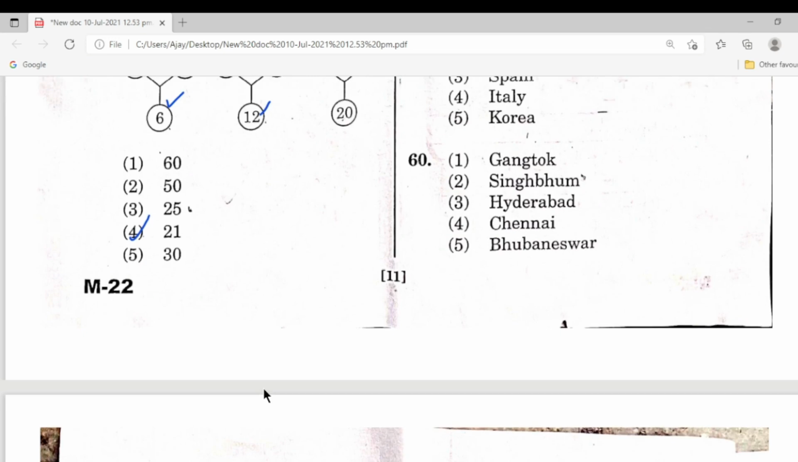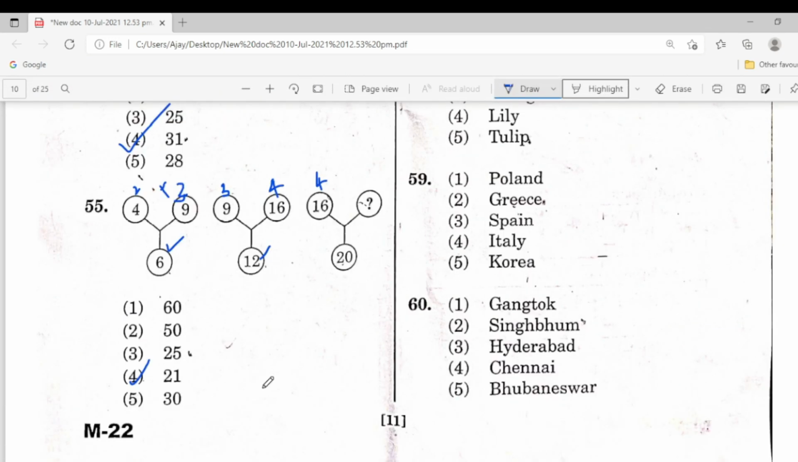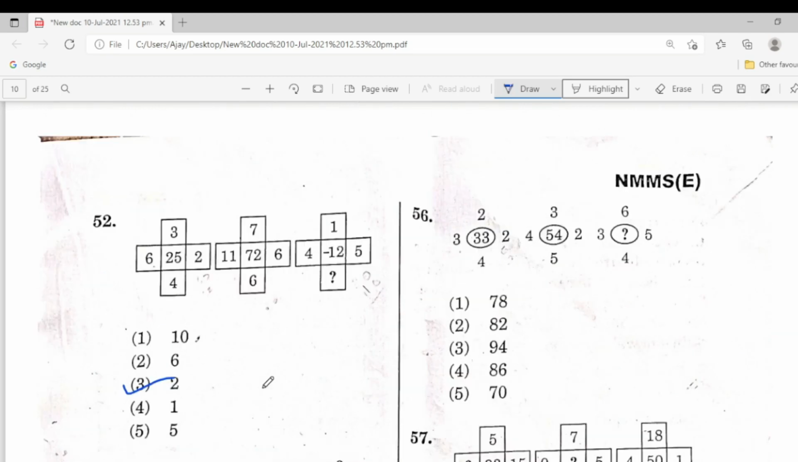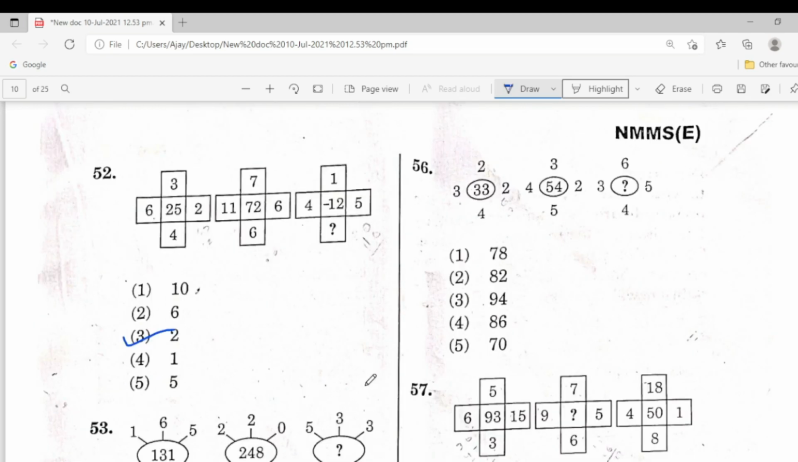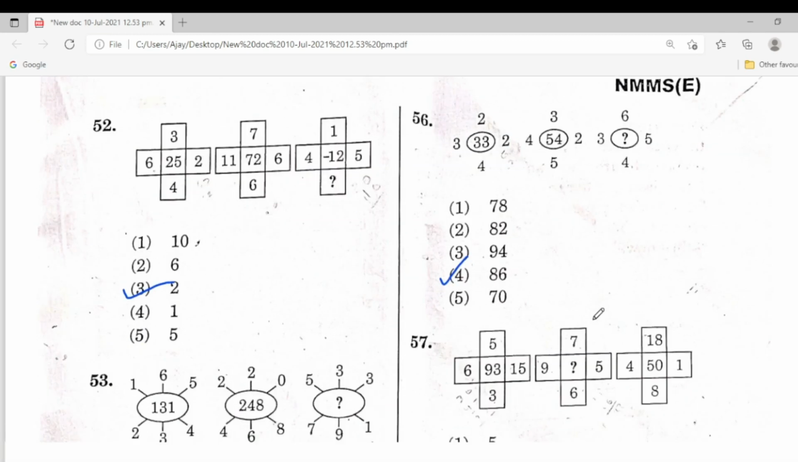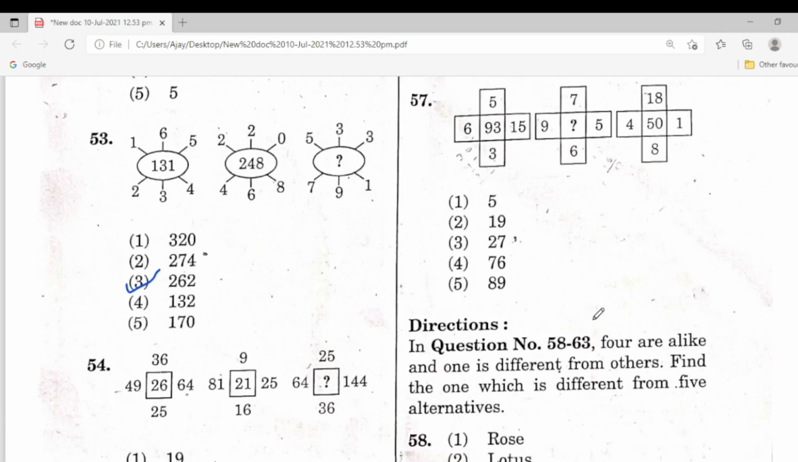Next one here, 56. So here the fourth one is the correct answer. Next, 57, here is missing. 57 is the correct answer.